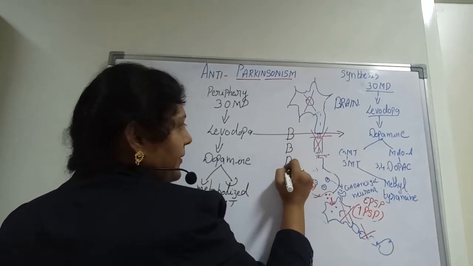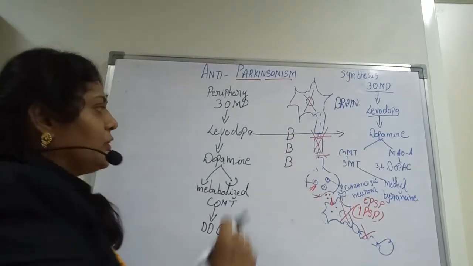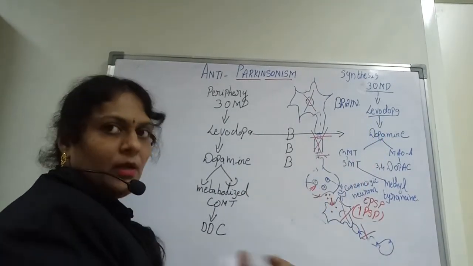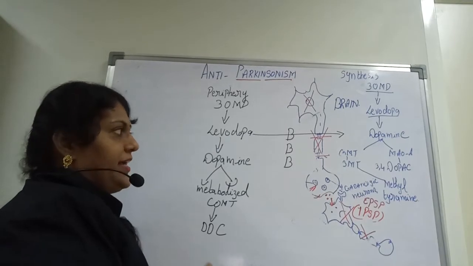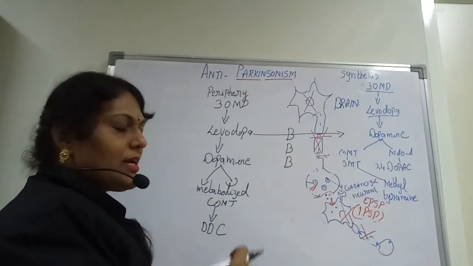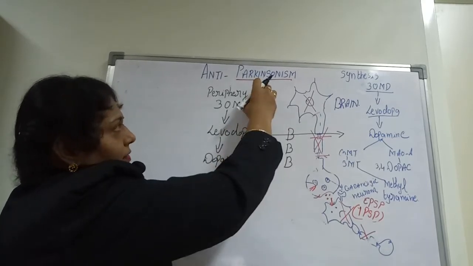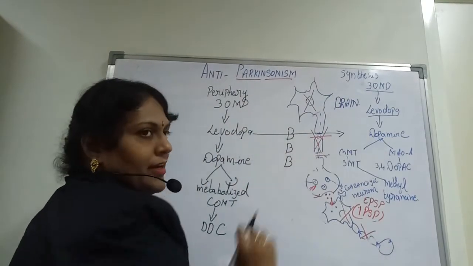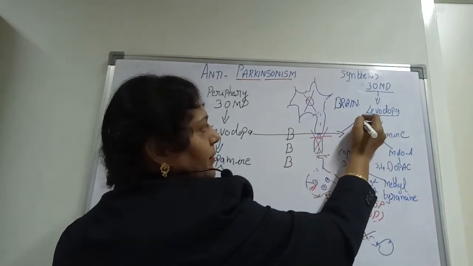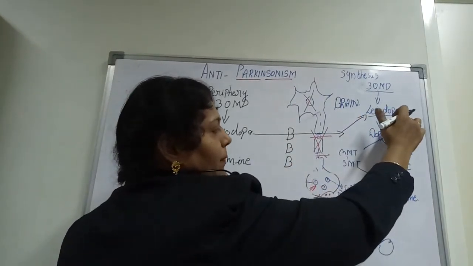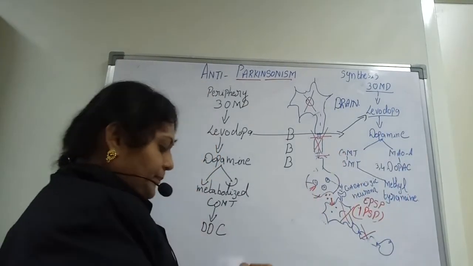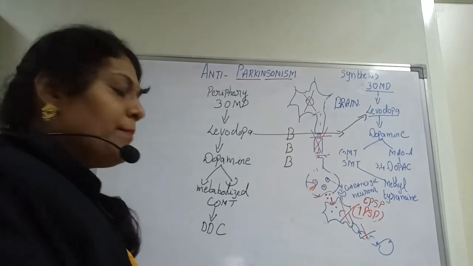nothing but the blood-brain barrier. So the dopamine which has been synthesized cannot be taken to the brain for neurotransmitter intake, but only the levodopa can cross. Sometimes the levodopa which is prepared in the periphery will be taken by the brain through the blood-brain barrier, where levodopa is converted into dopamine, and the dopamine is metabolized by two compounds over here.